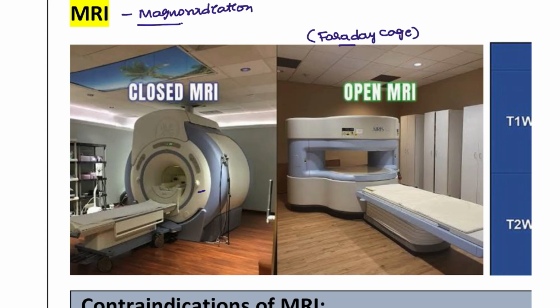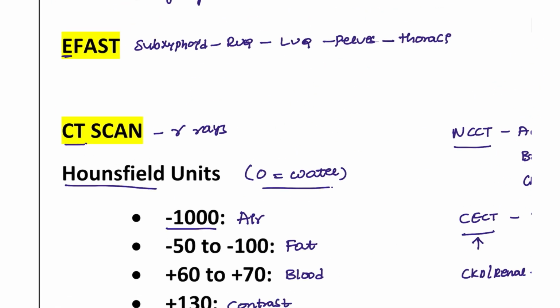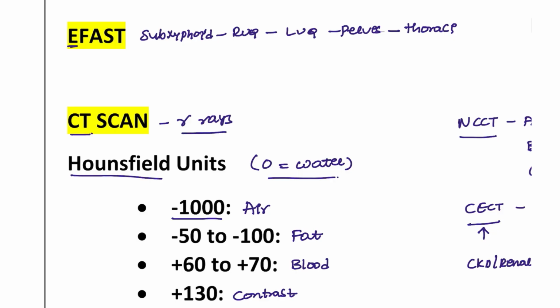In the Faraday cage, we will be using different types of metals which can prevent the exposure and prevent the high magnetism from affecting other metals, which can cause severe damage also. That is why we are going to build this MRI room as a Faraday cage. And CT scan is using gamma rays, so there is more radiation exposure. For this, we are going to use a lead painted room. So we are going to use lead painted rooms for the CT scans.